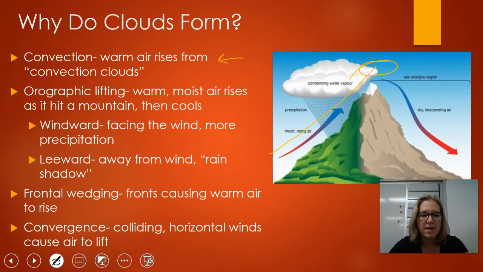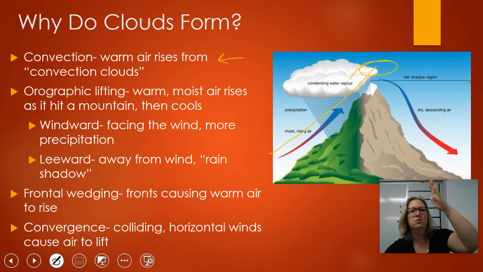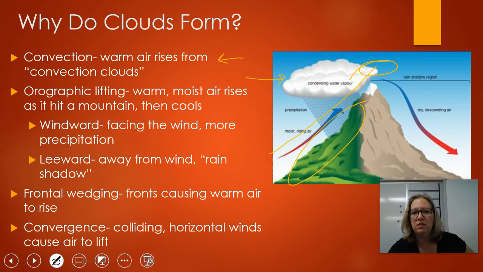This is why mountains tend to get a lot of snow and a lot of precipitation, okay? Because it's colder. The higher altitude, it's colder. So the warm, moist air goes up the mountain, condenses, it forms clouds. This is known as the windward side of the mountain. It's facing the wind. The wind is blowing this way. And you can notice this is a little bit of an exaggeration, but look at how green that side of the mountain is. It gets all the precipitation.